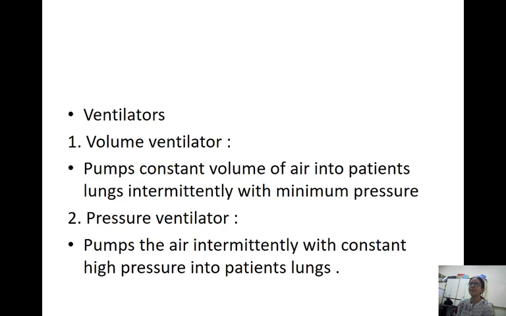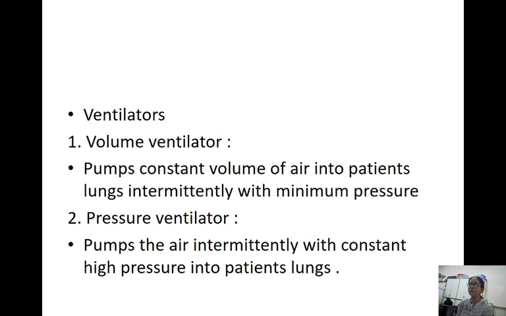In ventilators, two types are there. One is the volume ventilator and the other is the pressure ventilator. The volume ventilator pumps a constant volume of air into the patient's lungs intermittently with minimum pressure. Intermittently means whenever the pressure is pumped in, you get inspiration, and when there is no pressure, you get expiration.